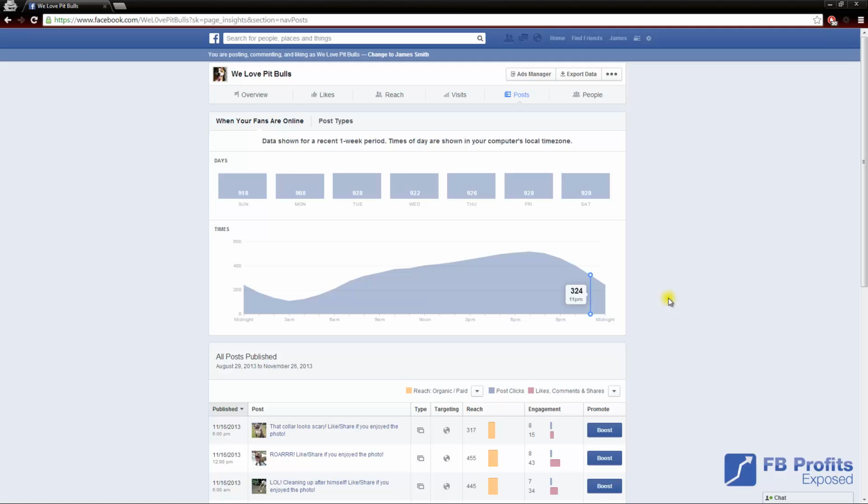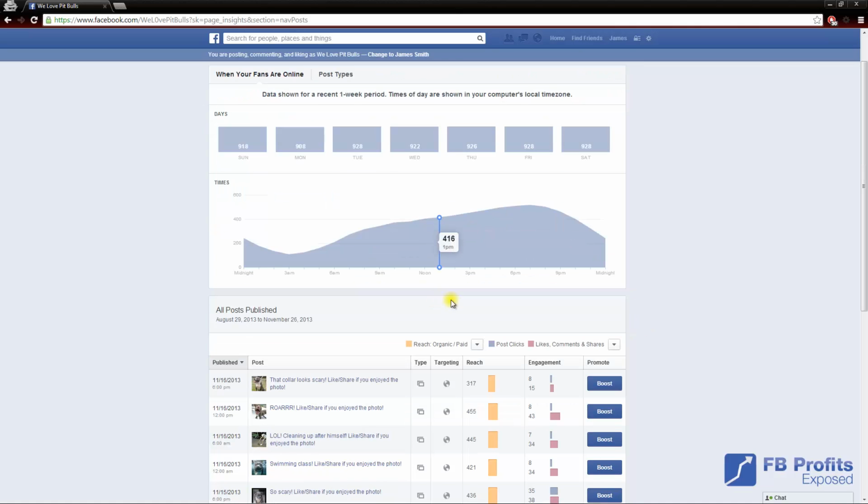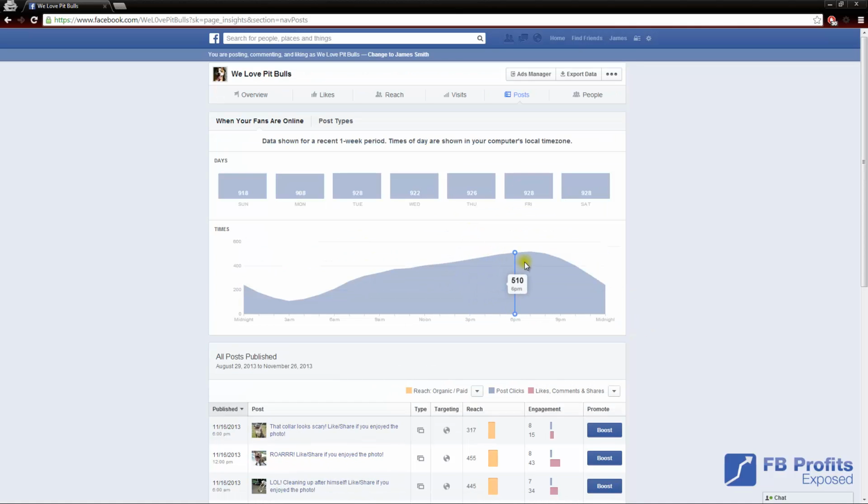Also, that's very important if you post an important status update, and it's very important that your fans see it. You now know that you can post that status update on any day, because your fans are on every single day. You can post that status update any day of the week and post it between 6 p.m. and 8 p.m. to get maximum exposure to your ad or your status update. So this right here is one of the most important features of the Insights that Facebook gives you. You know the exact time and day that your fans are online, so you know when you can post your status updates.